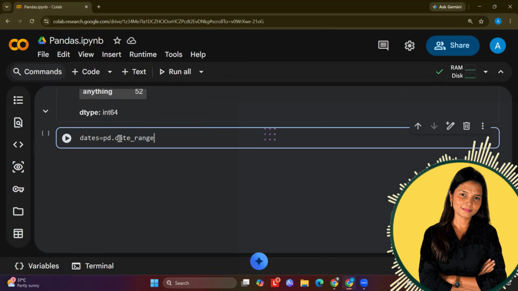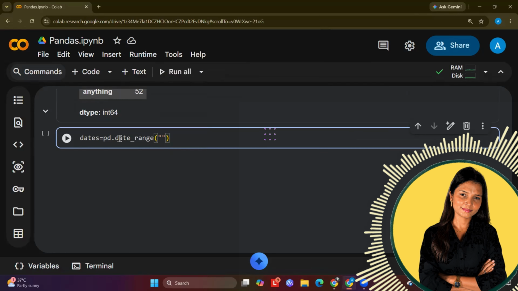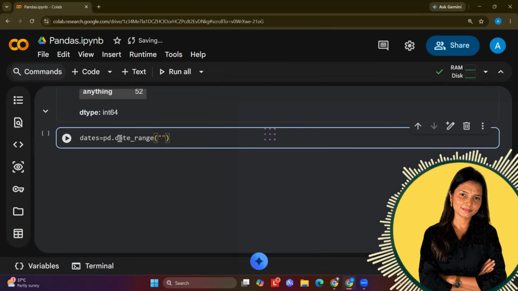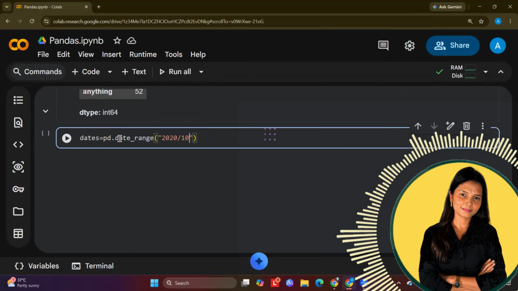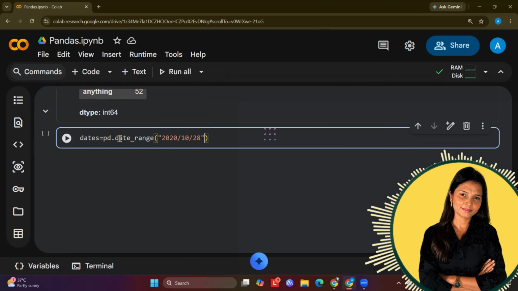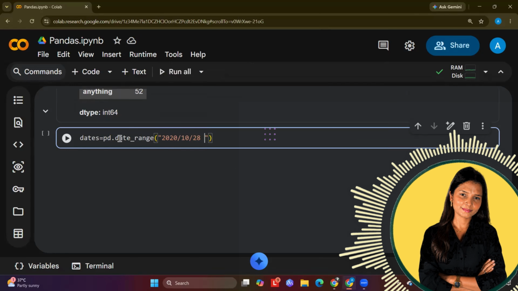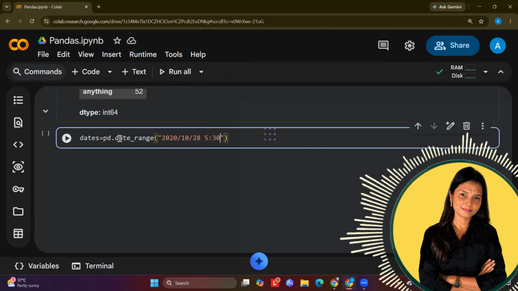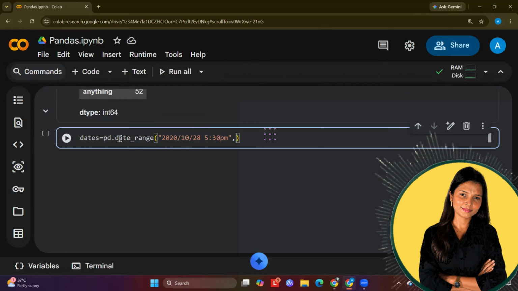So what I will do is use the bracket and mention the date. Let's say the previous date, 2020-10, which means October, and let's say 28th October, and then let's say the timing is 5:30 p.m. And how long do I want?